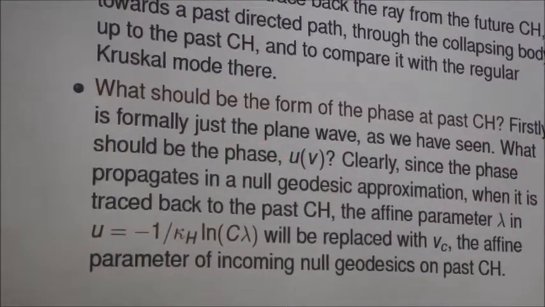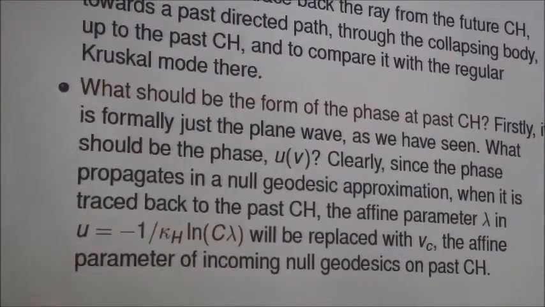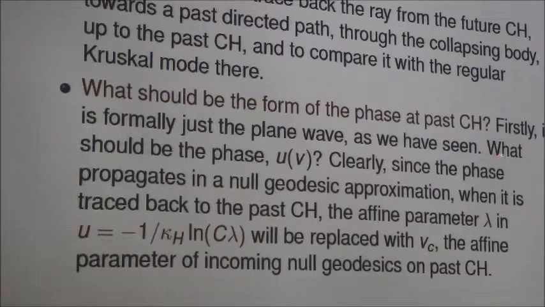So it is clear that it should formally be just a plane wave because of the null geodesic approximation. Now the question is, what should be the phase at the past horizon? Clearly, since the phase propagates in the null geodesic approximation, when it is traced back to the past cosmological event horizon, the affine parameter lambda will be like this, and this lambda will just be replaced by the Kruskal null coordinate, because the Kruskal null coordinate is itself an affine parameter on the past cosmological event horizon.